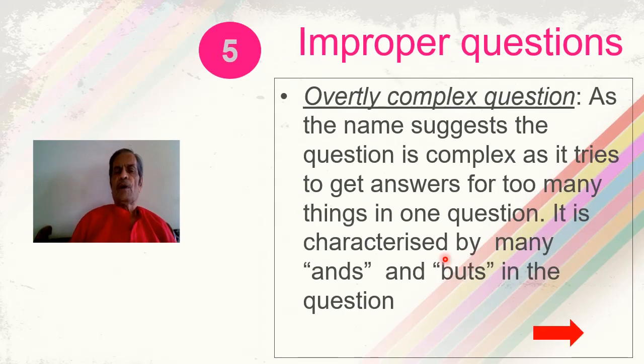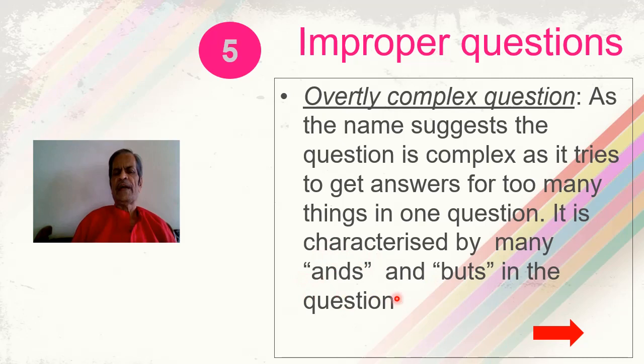An overtly complex question, as the name suggests, is complex as it tries to get answers to too many things in one question. Too many variables or too many scenarios are in the same question, and it is characterized by many ands and buts in the same question.